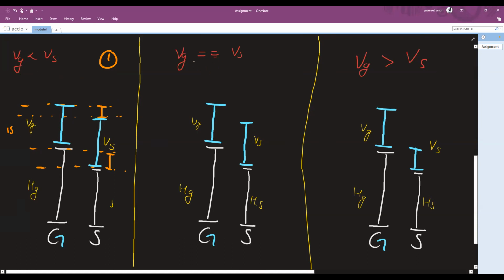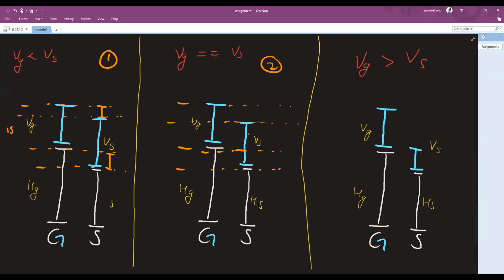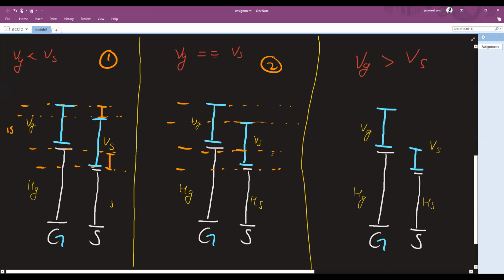Now let's talk about the second case, right? This is the second case, right? You can see that Jian's height is greater, Sunyo's is smaller. We know that. Now Vg is equal to Vs. So I can say that, see, the distance or the gap between the heights will always sustain. They will always be same, right? There will be no change because कोई variable ही नहीं है ना. अगर कोई 5 है और कोई 3 है, अगर दोनों को 2-2 से बढ़ा दोगे तो फिर 5 वाला 7 हो जाएगा, 3 वाला 5 हो जाएगा, 9 हो जाएगा, 7 हो जाएगा. हर हमेशा 2 का गैप रहेगा, राइट? So you can see this gap is always same, right? This is same. Now ये बात समझ आई.